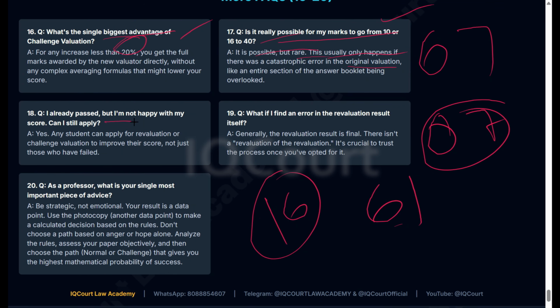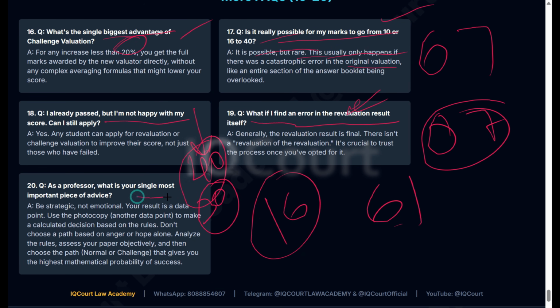I already passed the exam, but I am not happy with my score. You can apply for revaluation. What if I find an error in the revaluation result itself? No, you can't apply again. Even if you got 30 marks and they give you 40 marks after revaluation, you might think they have done something wrong in the revaluation, but you can't apply again. You can't do anything further.